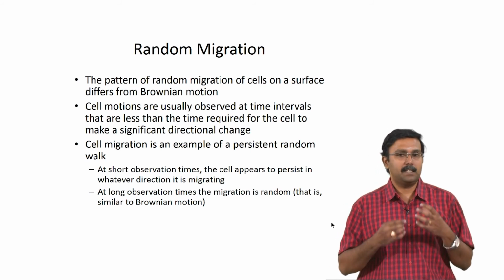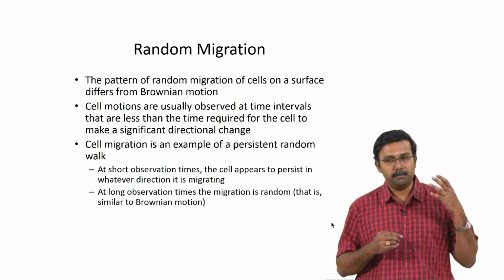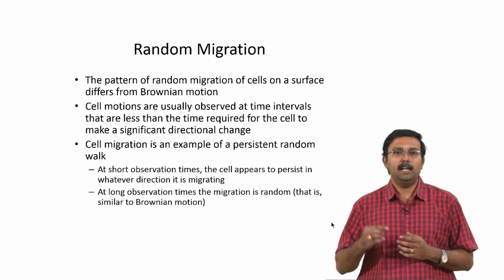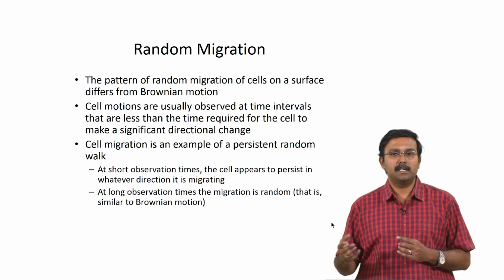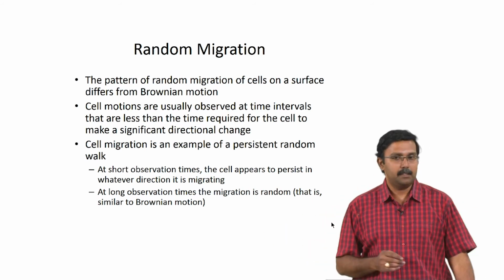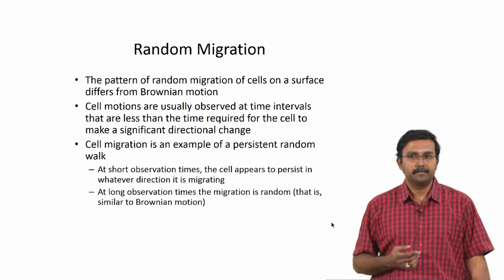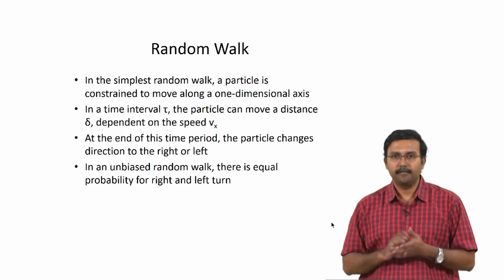So, what happens is at short observation times, the cells seem to be persisting towards one direction, and for long observation times the cells are migrating in random, right. So, that is what is a persistent random walk. It represents both sides. Okay.